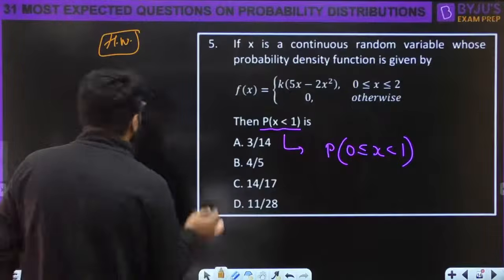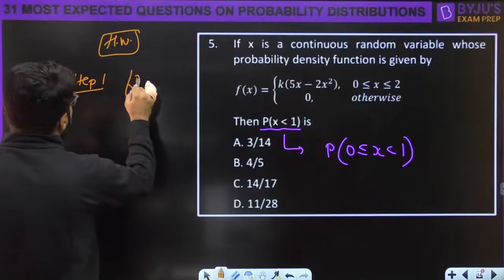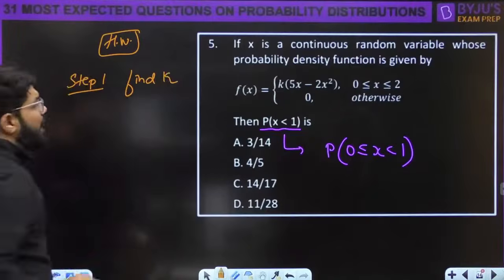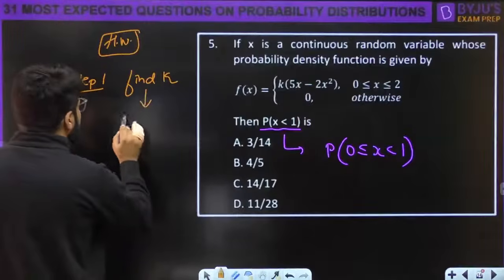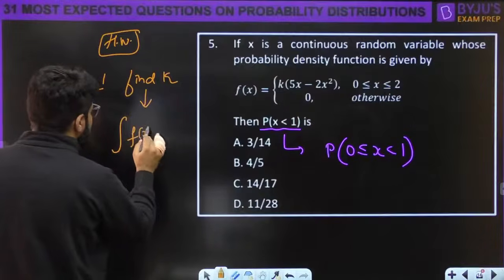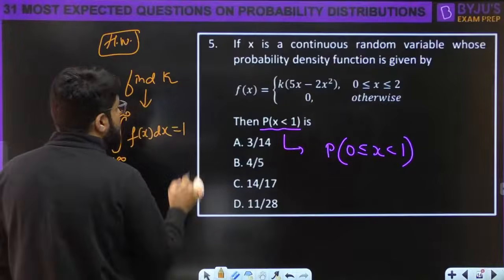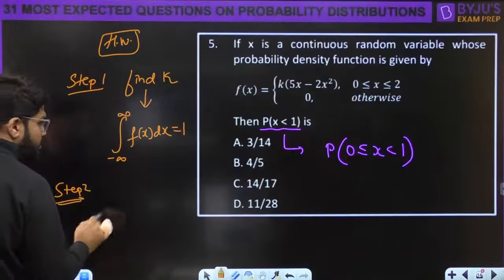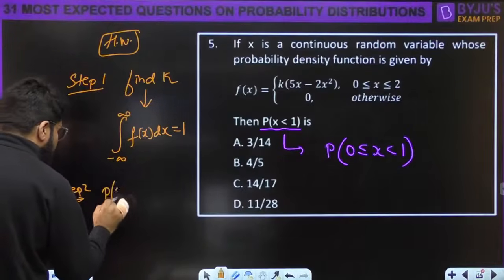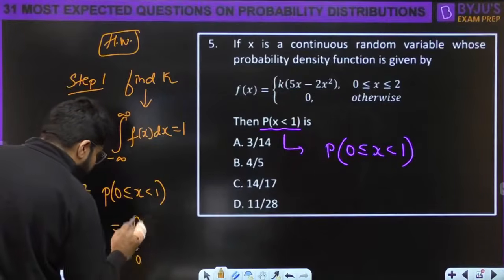What do you have to do in this homework? Step number 1, you have to find the value of K. How to find the value of K? Like the previous question, integration for all values of X: the integral of f(x) dx is equal to 1. And step number 2, you need the probability 0 less than X less than 1, and this is equal to the integration from 0 to 1.